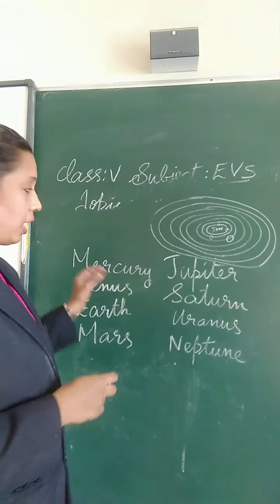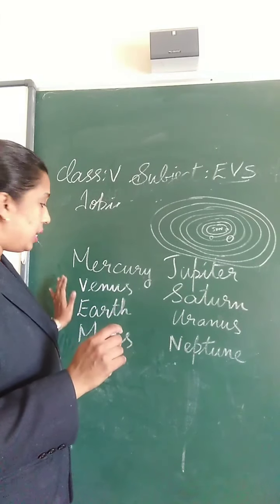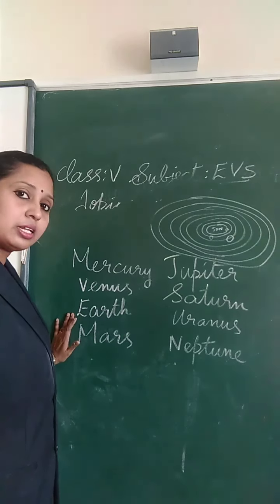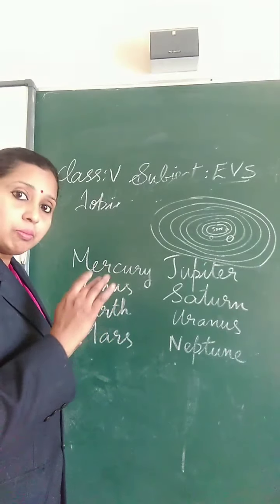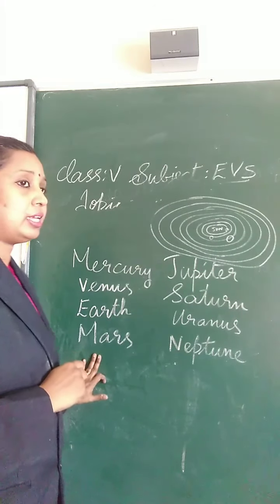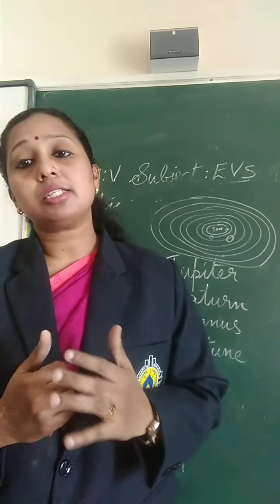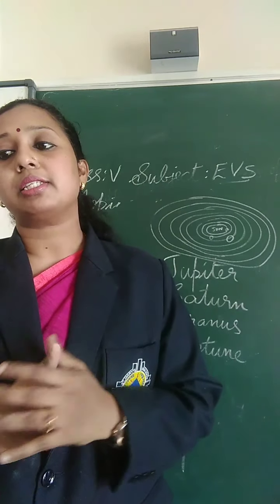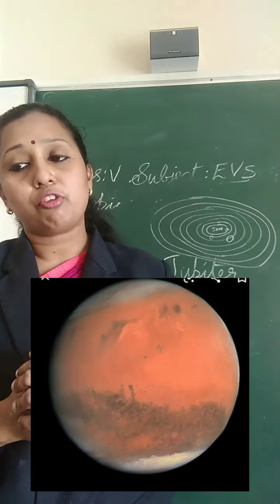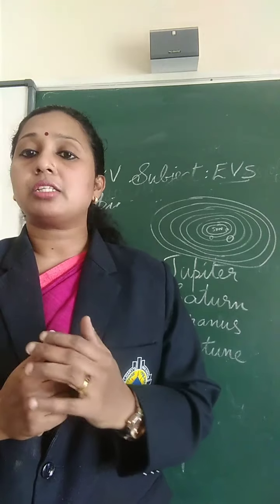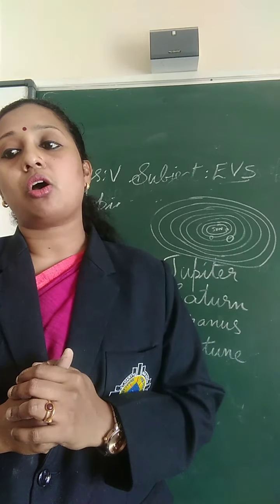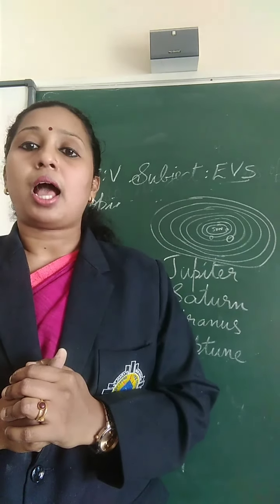First we studied Mercury, which is the first planet. Then we studied Venus, which is the second planet. Then the third planet is the Earth, which we have studied in more detail. The next planet is Mars, the fourth planet from the Sun, and it is also known as the red planet. Its red soil is formed because of iron oxide.